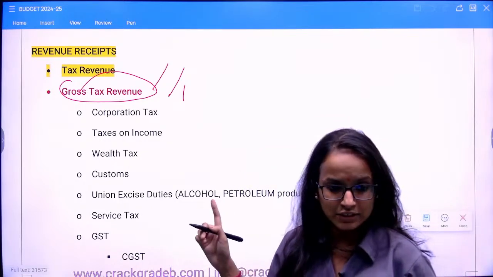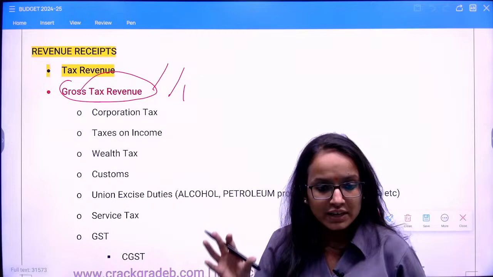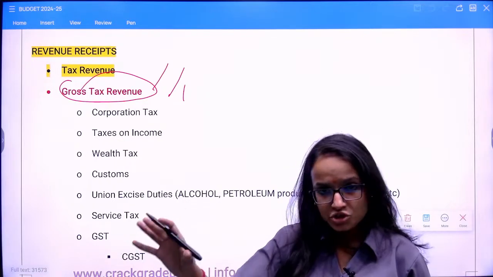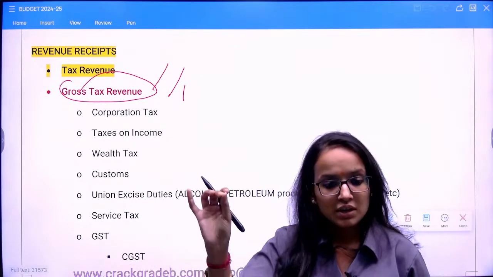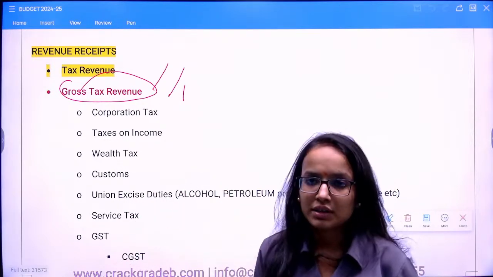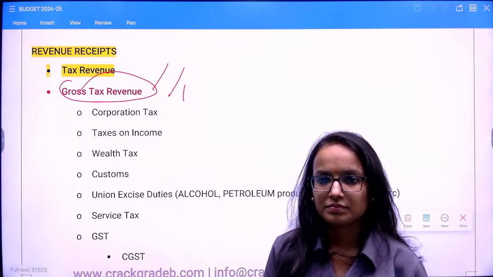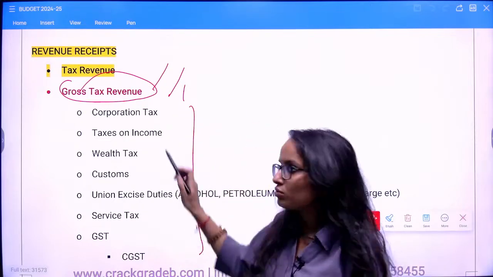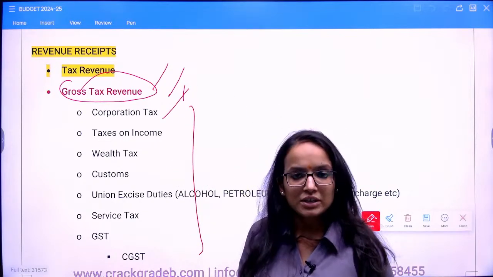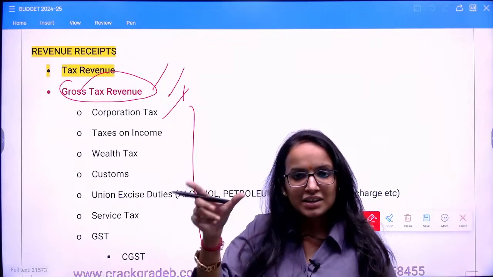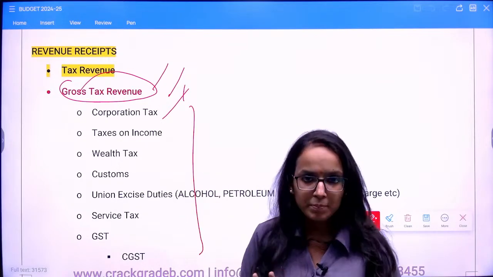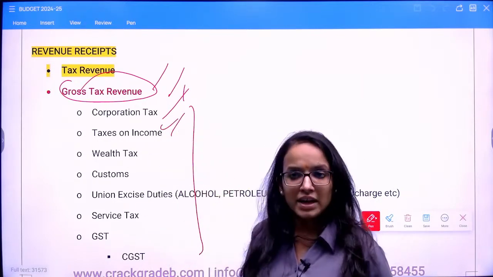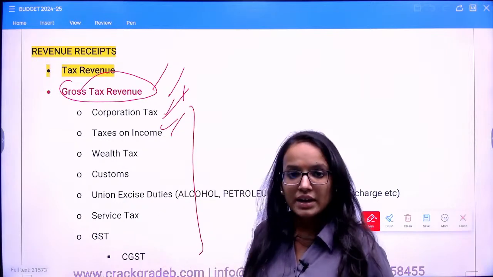Whenever it comes later on, just remember this: all the direct and indirect tax revenue collected by the government before deducting the states' share as well as the tax refunds, for whichever eligible candidates are there. Understood, right? So in gross tax revenue you have taxes from all these sources. You have corporation tax or corporate profit tax, which is levied on the net income or profit of corporations or companies, right? Then you have taxes on income. Income tax is a direct tax, right? Corporation tax, again a direct tax.